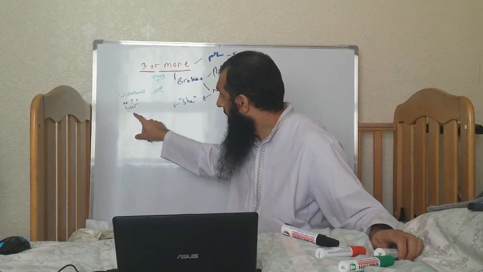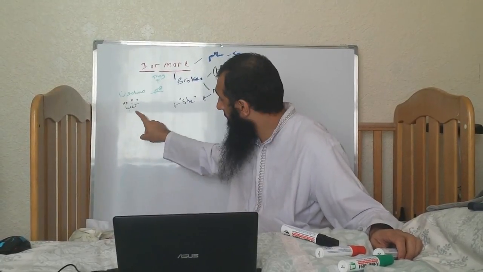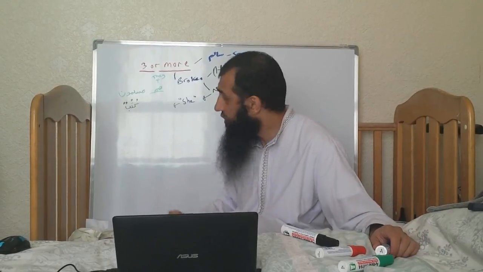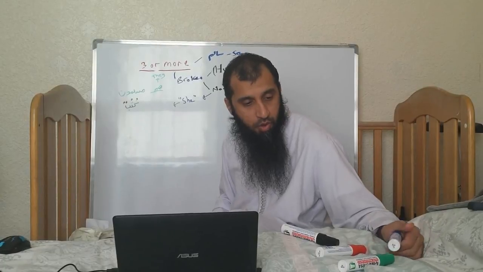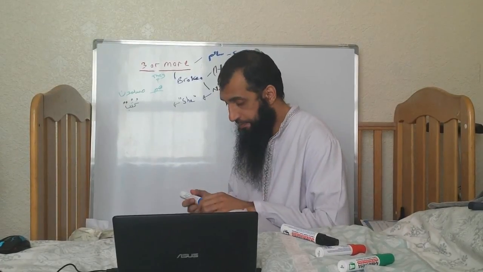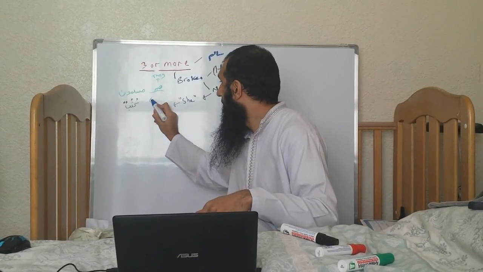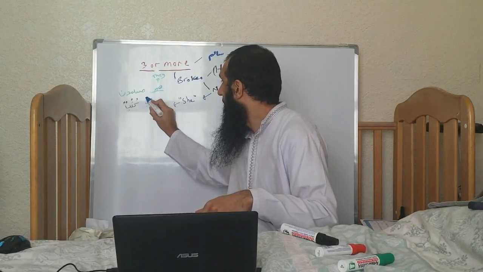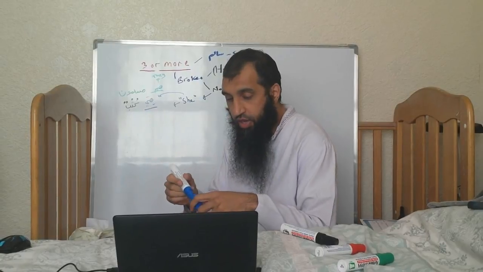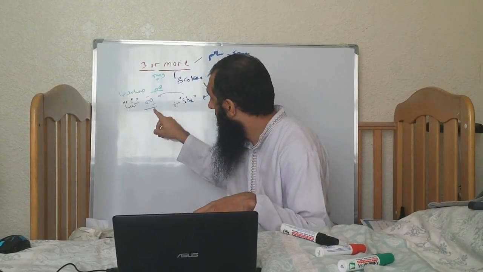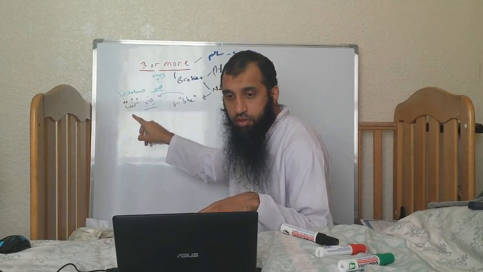And now we're doing kutubun. So we can't use hum. Hum would be incorrect. What we use is hiya, which means she. In English, when we're reading it, we're going to say, they are books.